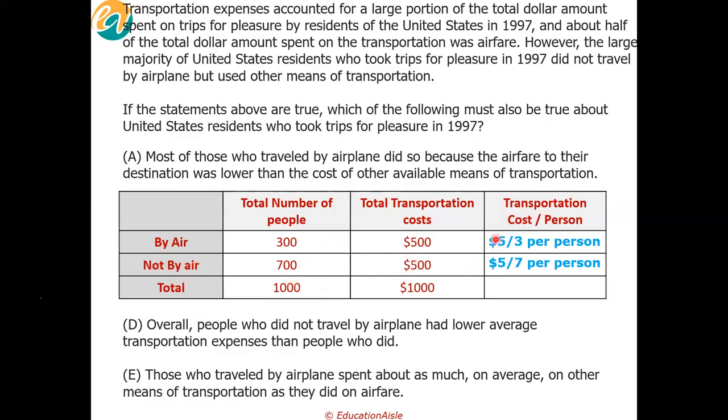So clearly, which one is lower? Notice 5 by 7 is obviously lower than 5 by 3, which means that people who did not travel by airplane had lower average transportation expenses than people who did.